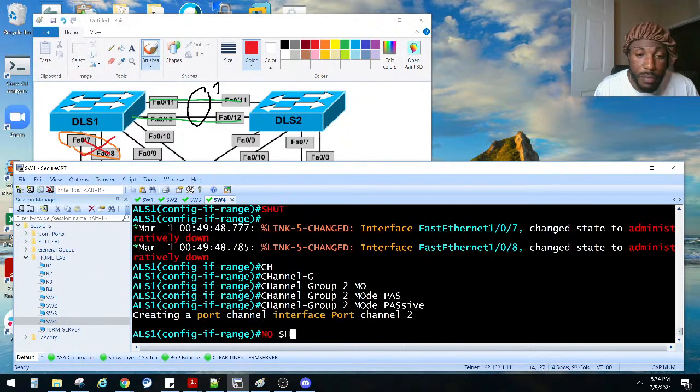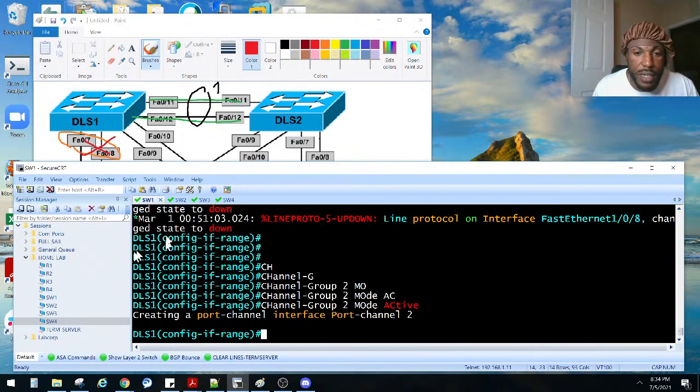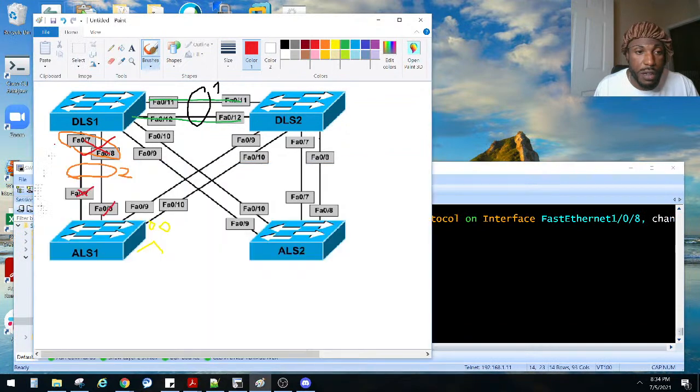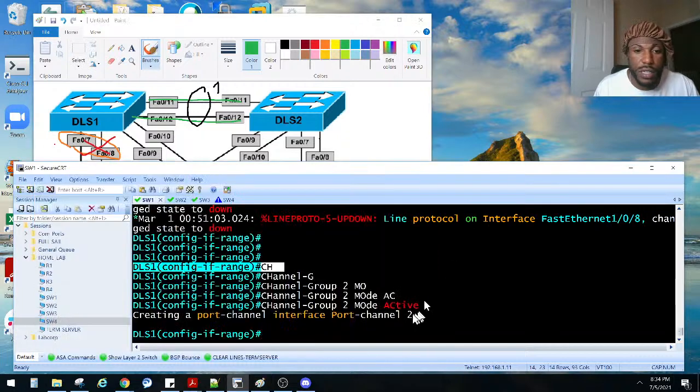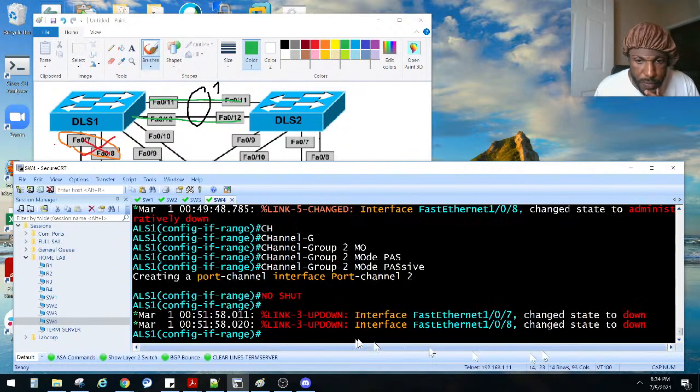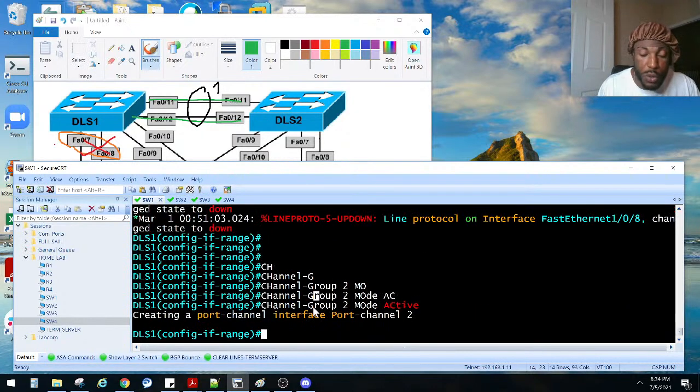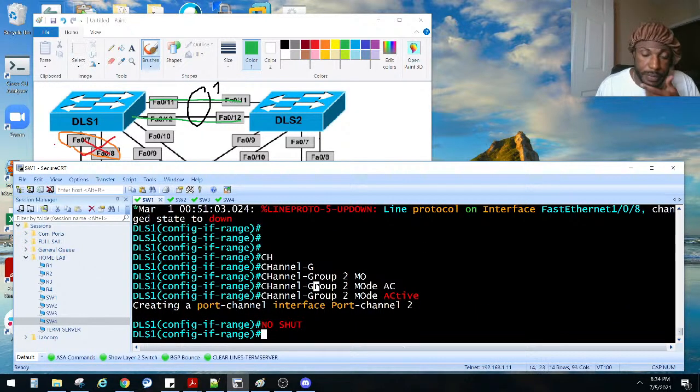Now let's bring it up. No shut. Do the same on the other side, right? So we just brought this side right here up. That side right here up, right? But it should not come up yet, right? Because this one is still down right here. Let me see. Where's he at? Yeah, see, now the physical interfaces are still down, right? Until we bring the other side up. So now we do a no shut on this side.